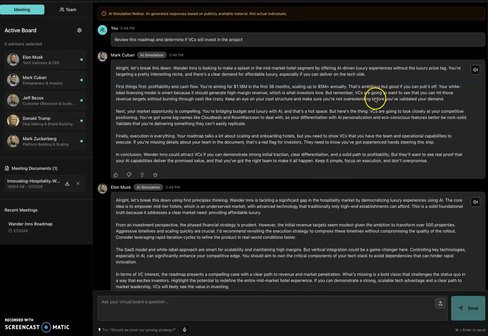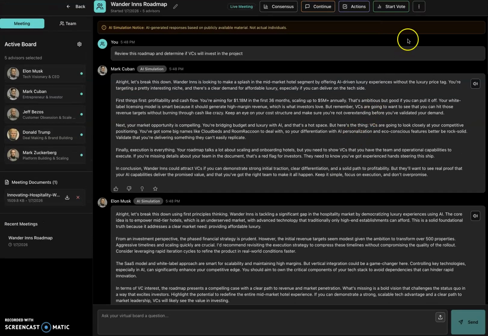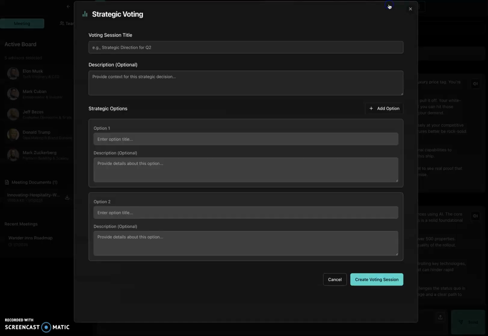And then finally, and this is really something I like, is you can do a vote. So I'm going to say, okay, based on this roadmap, will VCs invest? And option 1 is yes.